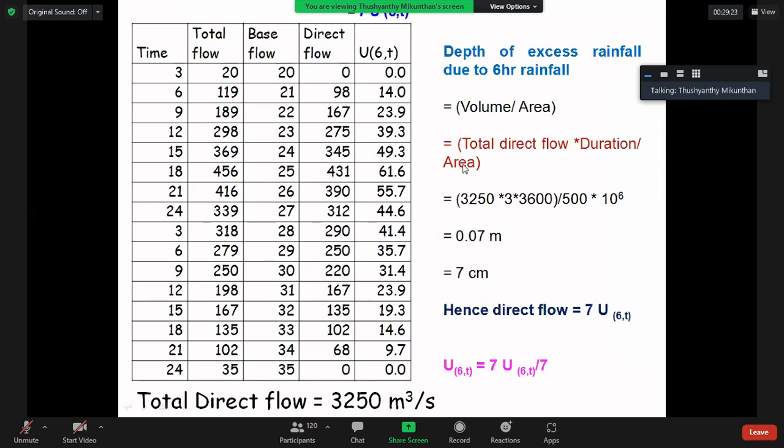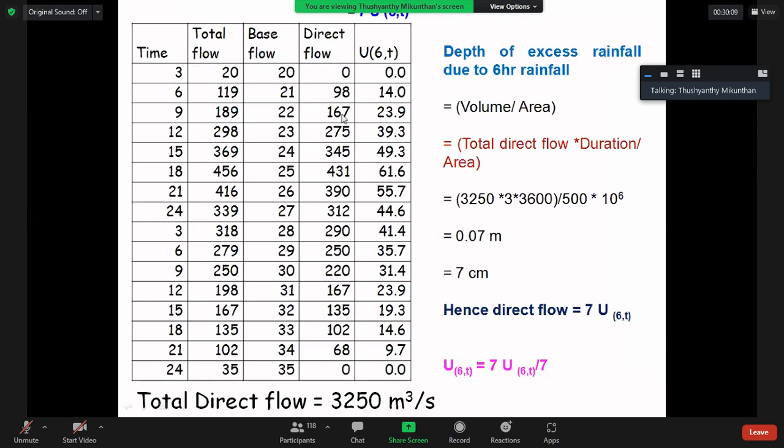Then your question is U60, so divide direct flow by 7: 0 divided by 7, 98 divided by 7, 167 divided by 7.